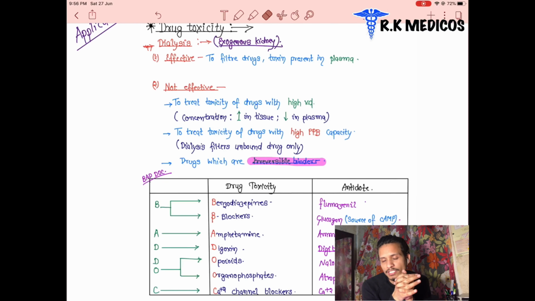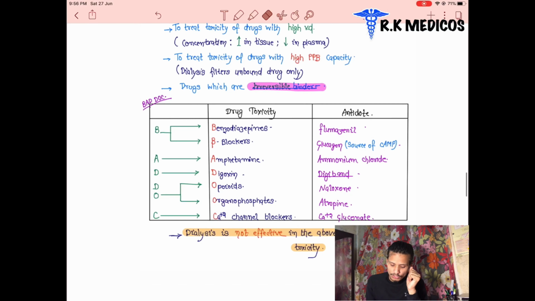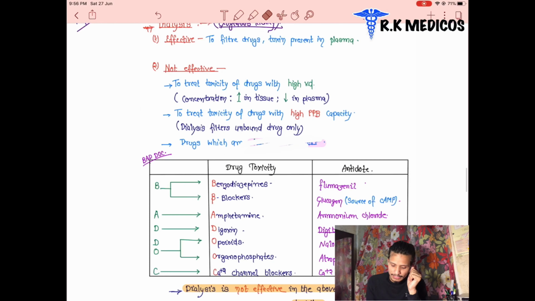They produce toxicity. They are not effective. Dialysis is not effective in this case also. So what are the drugs? Dialysis is not useful in these drugs.